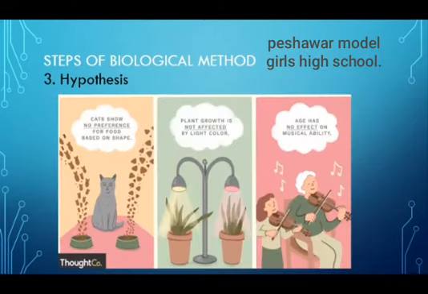Here we have some examples of hypotheses on the screen. You can see that a cat is provided food of two different shapes to eat, and a hypothesis is given that cats show no preference for food based on shape. In the second picture, two plants are provided two different color lights to perform photosynthesis, and a hypothesis is given that plant growth is not affected by light color. In the last picture, two different age persons are provided musical instruments to play, and the hypothesis is age has no effect on musical ability according to the observation.